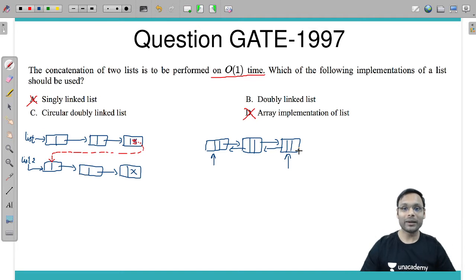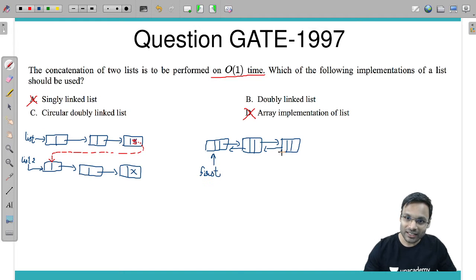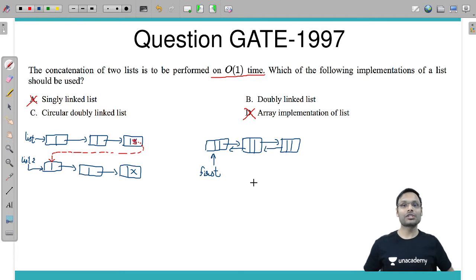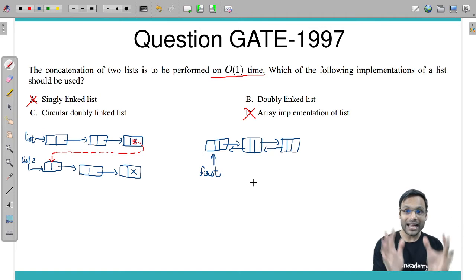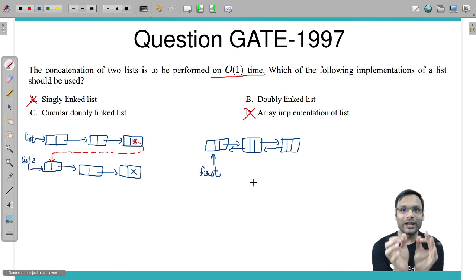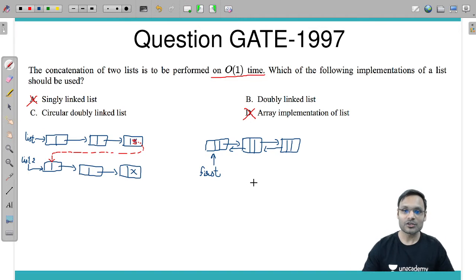But if we are maintaining only one pointer and not the last node's address, then in that case also, to get the address of the last node, O(n) time is required. So doubly linked list is also gone.